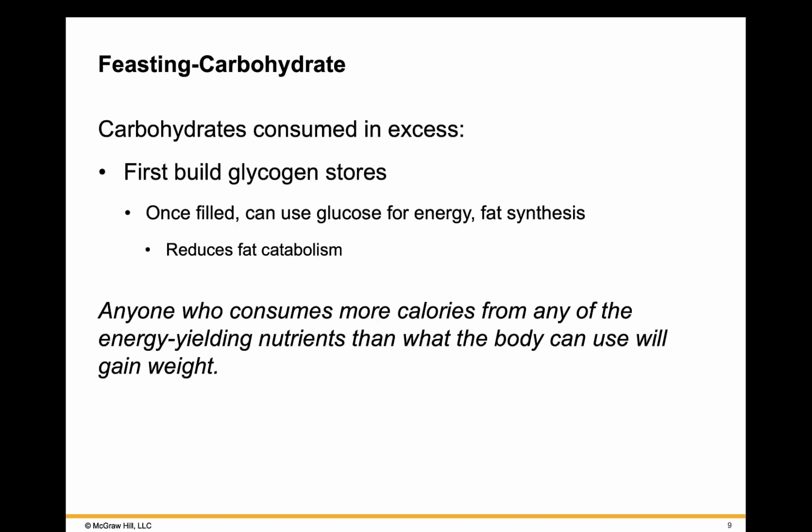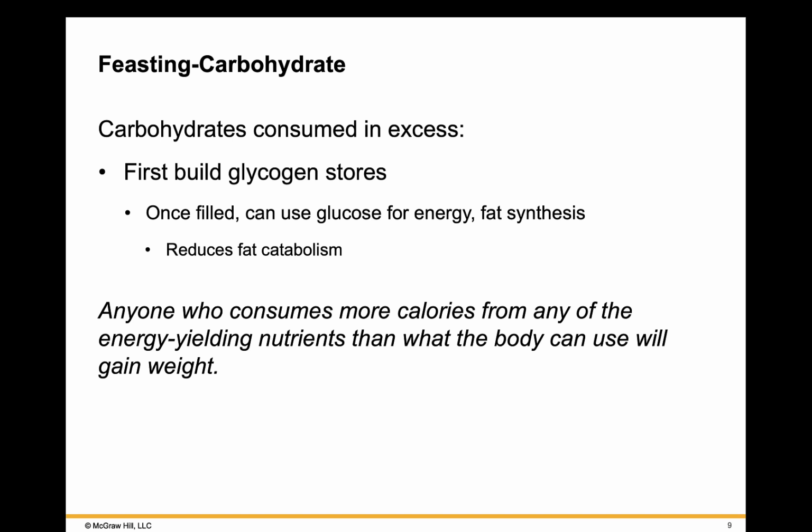Carbohydrates that are consumed in excess first go to maximize glycogen stores. Once glycogen stores have been completed, we see glucose converted into fat, and that also results in a decrease in catabolism of fat. Anyone who consumes more calories from any of the energy-yielding nutrients than what the body can use will gain weight.